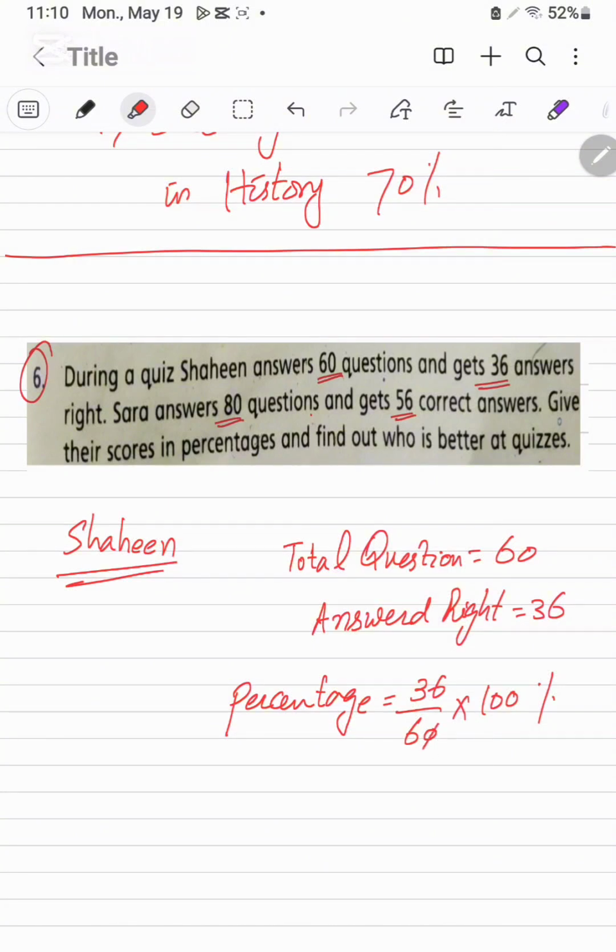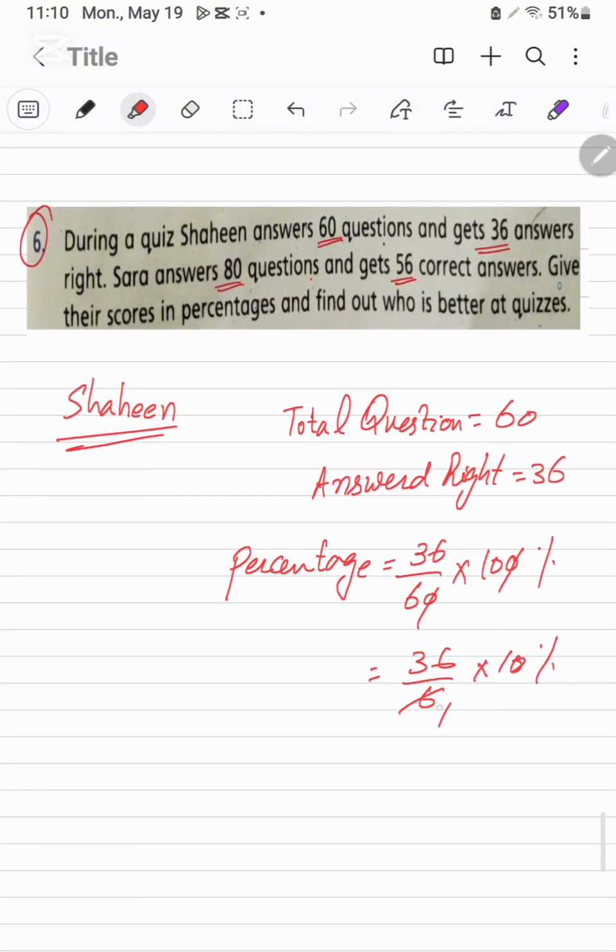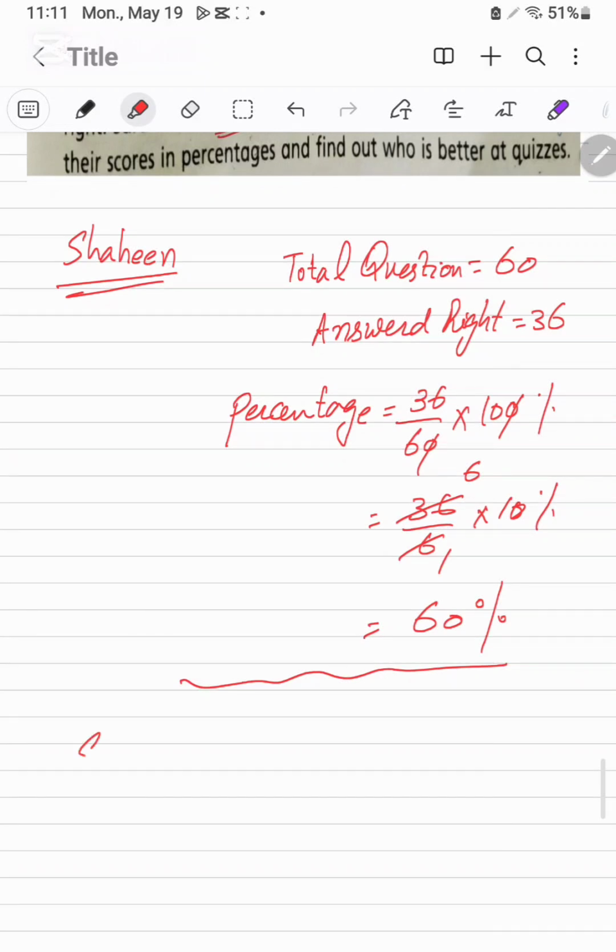Now for simplification, this will be cancelled and it will be 36 over 6 into 1 into 10, and 6 ones are 6 and 6 times are the 36. It will be 60%, Shaheen's percentage.